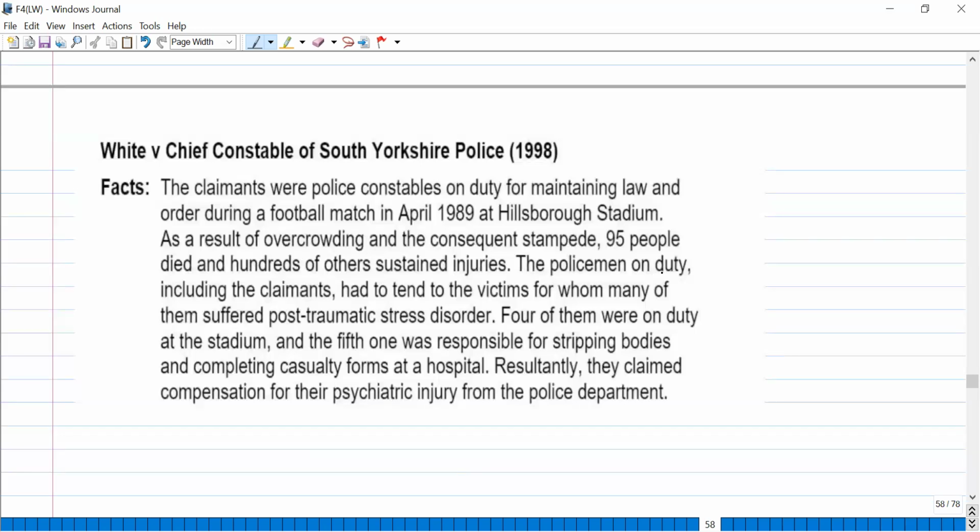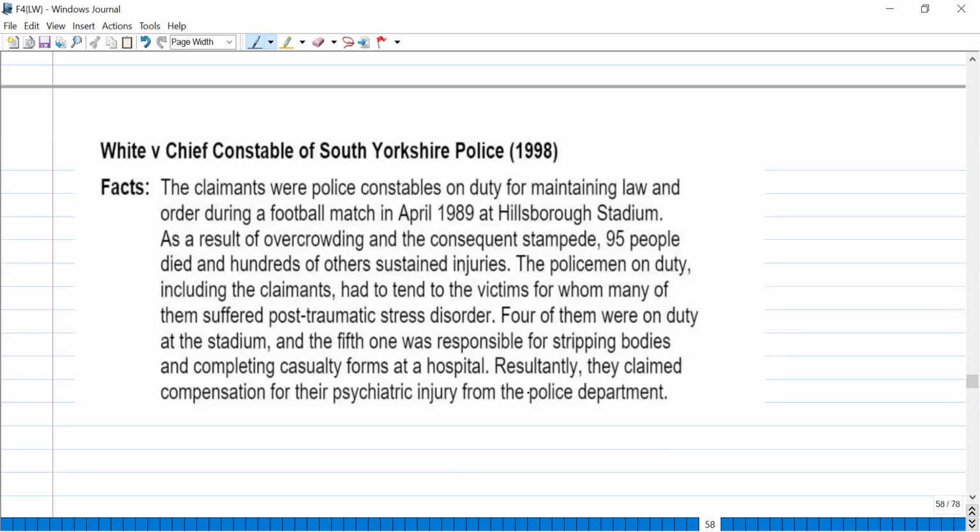The policemen on duty, including the claimants, claimant meaning the one who has put up the claim, had to tend to the victims, and many of them suffered post traumatic stress disorder. Four of them were on duty at the stadium, and the fifth one was responsible for stripping bodies and completing casualty forms at the hospital. Resultantly, they claimed compensation for their psychiatric injury from the police department.